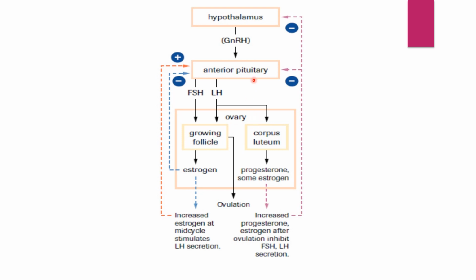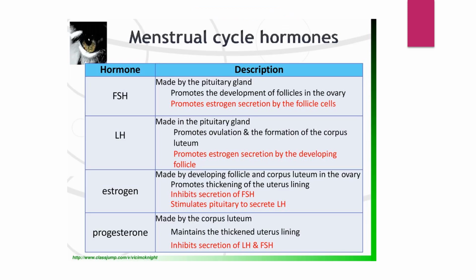That means the hormonal control starts from the hypothalamus, which secretes GnRH. This GnRH in turn acts upon the pituitary gland to secrete FSH and LH, and FSH and LH in turn stimulate the ovary to secrete estrogen and progesterone. The next slide is a continuation of our previous flowchart. In this, we are mentioning something about menstrual cycle hormones.